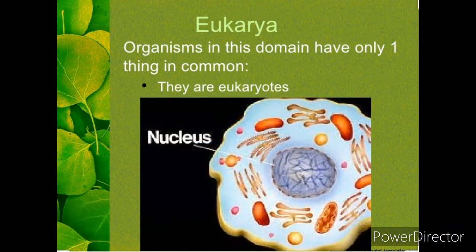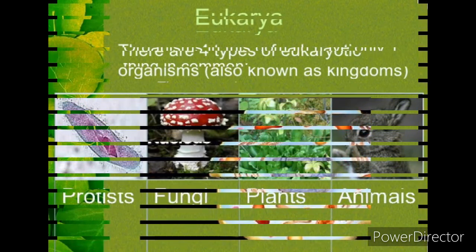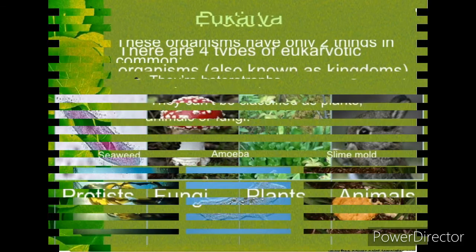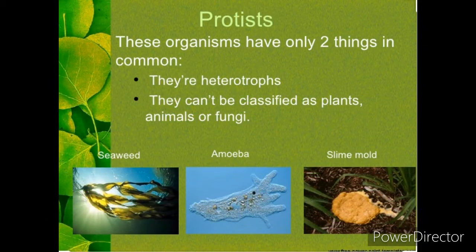The third domain is domain eukarya. Organisms in this domain are eukaryotes, organisms with cells that contain nuclei. Scientists classify organisms in the domain eukarya into one of four kingdoms: protists, fungi, plants, or animals. The first kingdom of domain eukarya is protists.